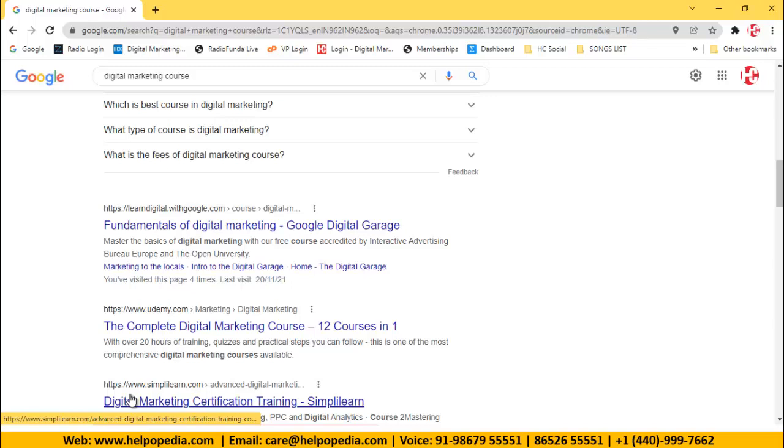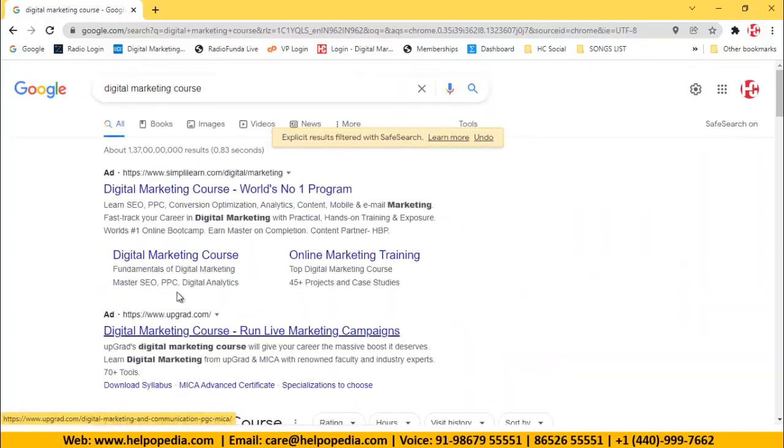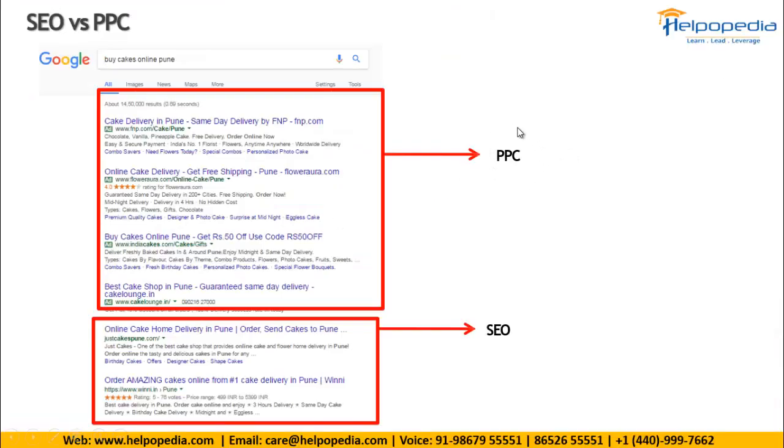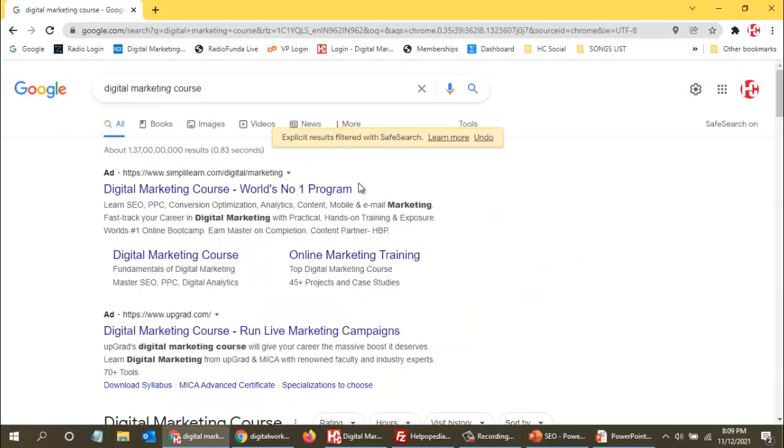So this is search engine optimization, SEO, and this is pay per click. So what we can see over here, this is PPC. PPC means pay per click. Now why pay per click? Because every keyword has a value.